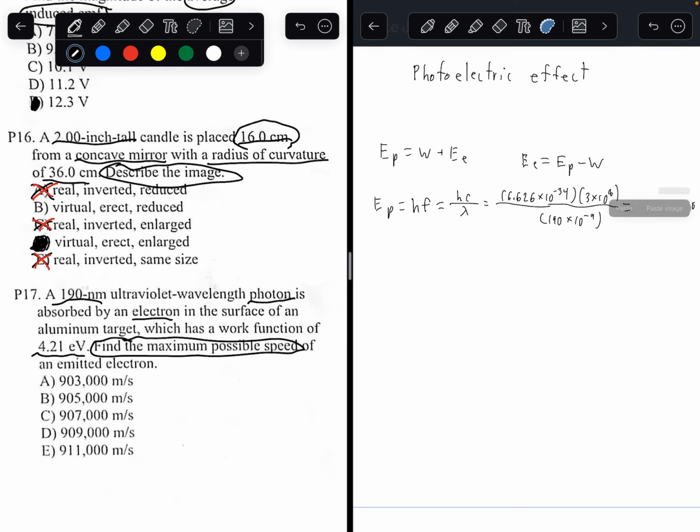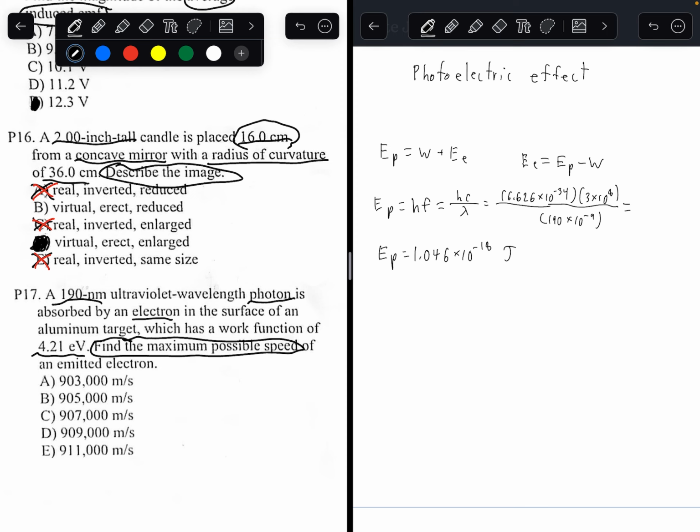I'll erase all that. So cut this thing. So the energy of the photon will be equal to 1.046 times 10 to the negative 18 joules. So that's the energy of the photon.